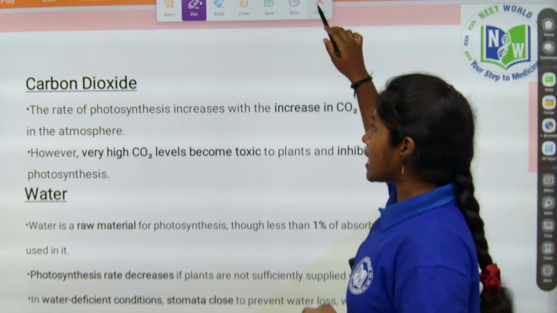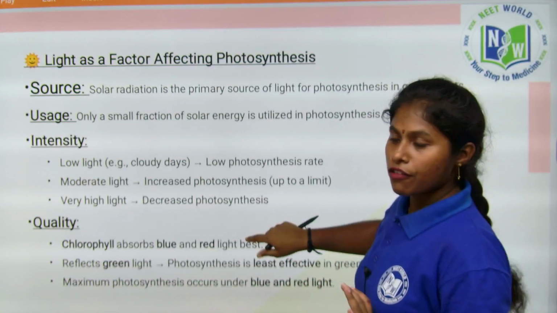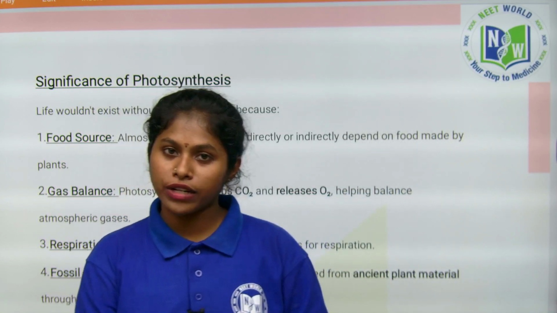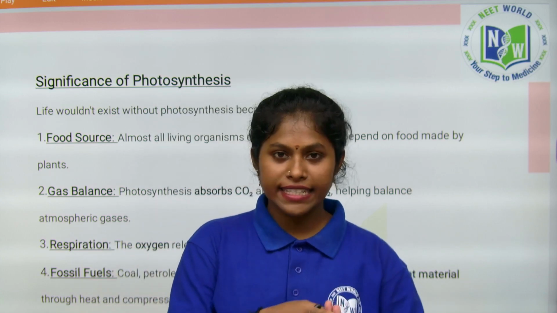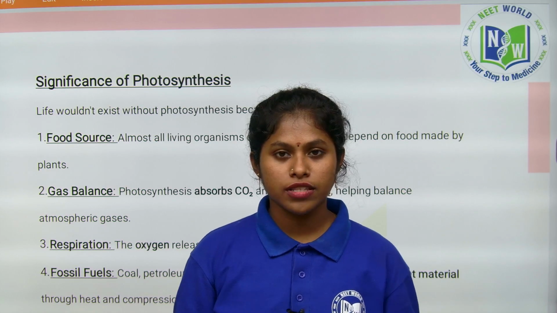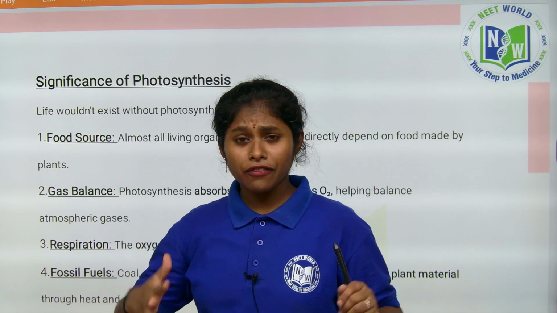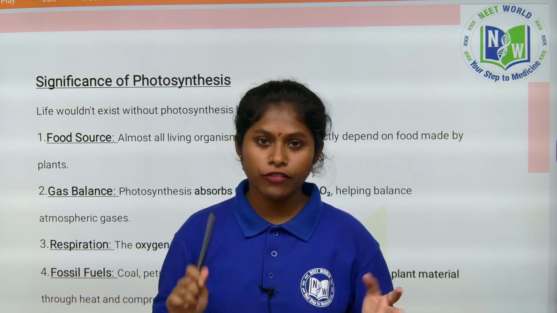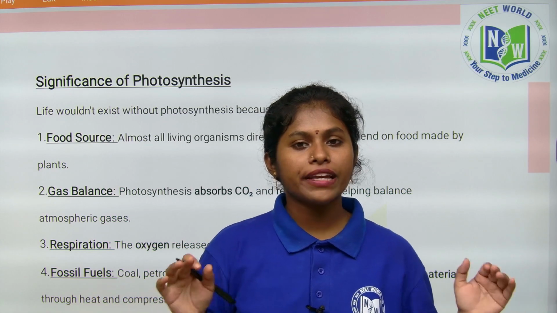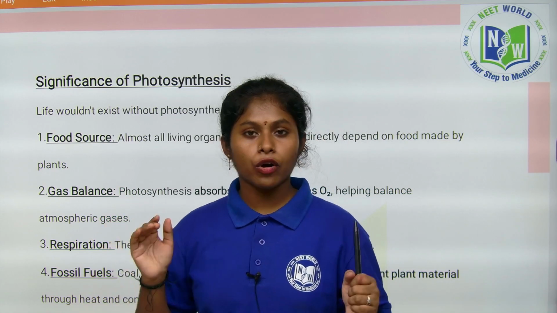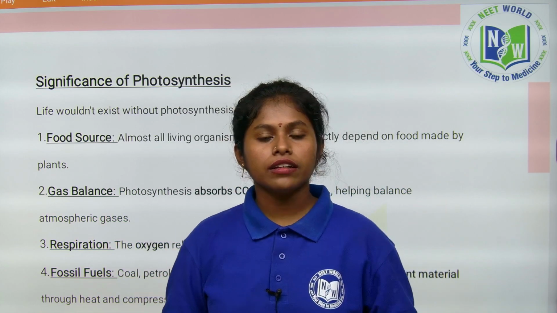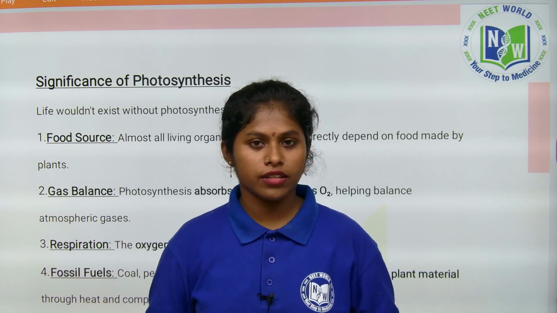So this is about the factors affecting photosynthesis. Light is one of the important factors we have to discuss, and also temperature, carbon dioxide, and water. These are the four factors responsible for photosynthesis. Very high concentrations of these are not suitable for photosynthesis, and very low concentrations are also not suitable. Always moderate light, temperature, carbon dioxide, and water are preferred for photosynthesis.